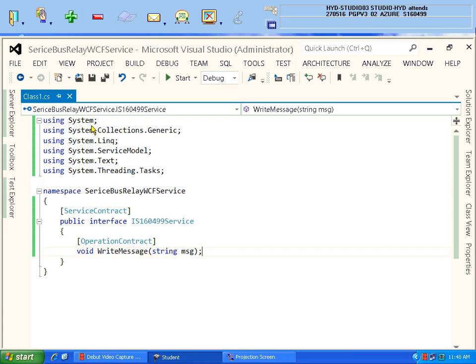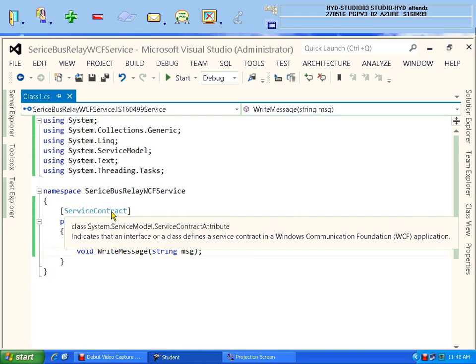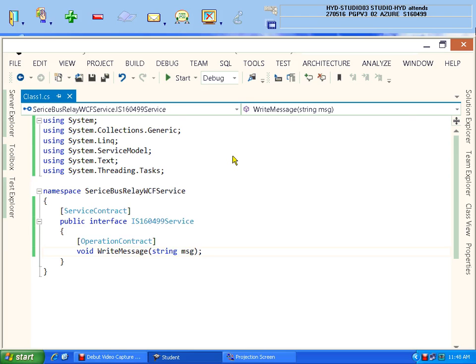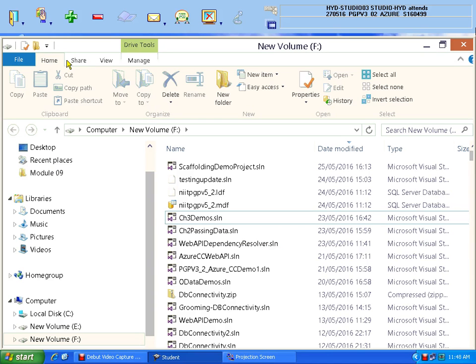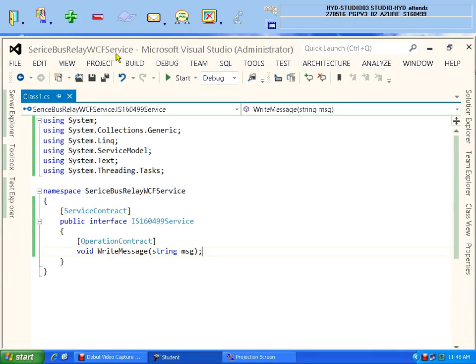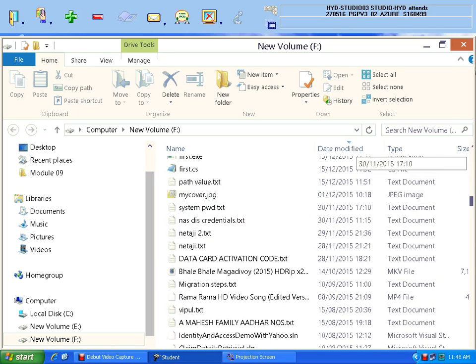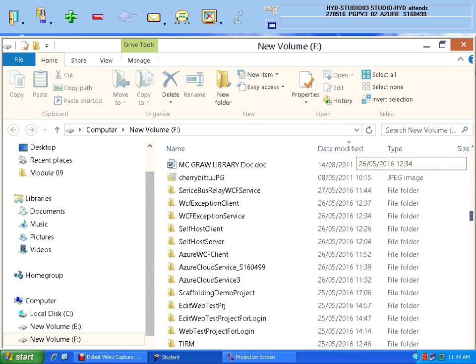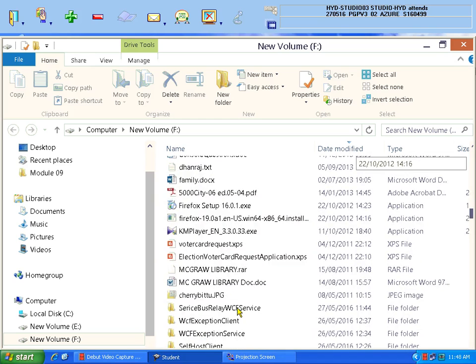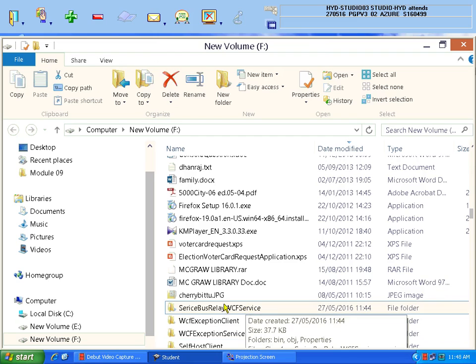So do you want to check where you have saved it? Go to the F drive where I have saved. What is this application name? Can you see? Service bus relay WCF service, right? A folder with the same name will be there. Can you see, my dears? There is a folder with your application name, that is whatever class library you created. Just get inside.